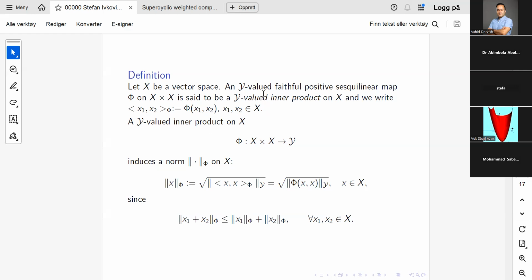How does it work? Well, we want to have an I-valued inner product. And it can be induced by an I-valued faithful positive Sesky linear map.